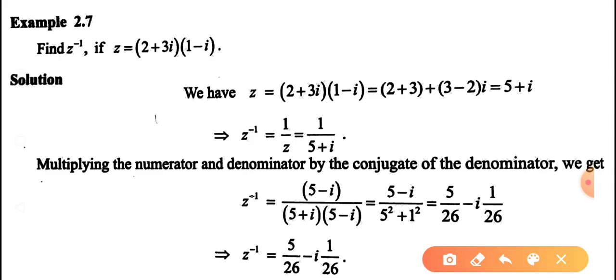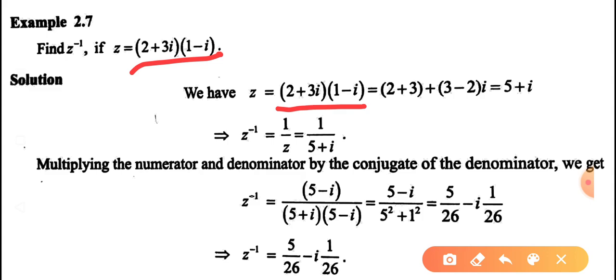Find Z inverse if Z is equal to (2 plus 3i) into (1 minus i). First, we are going to multiply these two complex numbers, and next we are going to find Z inverse. First, we multiply the complex numbers (2 plus 3i) into (1 minus i). We have Z equal to (2 plus 3i) into (1 minus i).